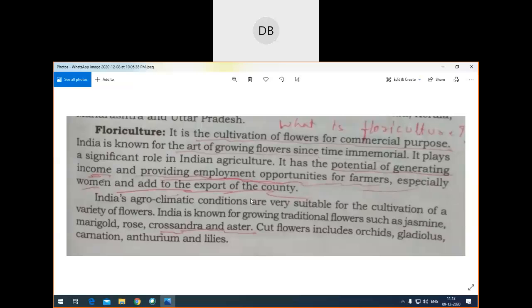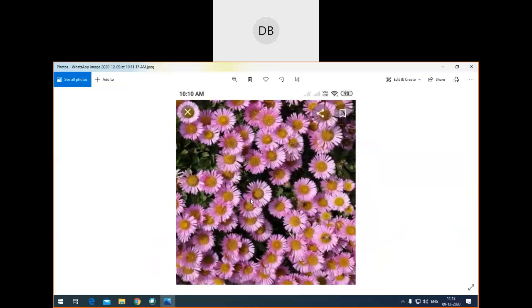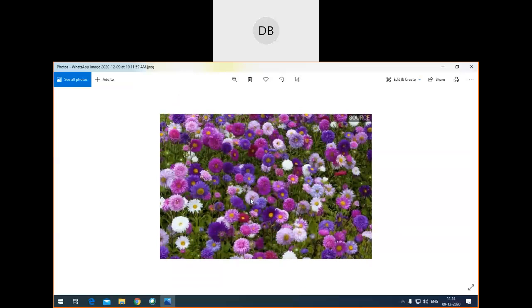So these are some examples of flowers that are grown. Marigold, you know, Akshay, what is marigold? Marigold is a honde. Marigold, jasmine is malligе hoovu, rose you know, Crossandra I have told, Crossandra is abalige hoovu, aster, now I will show you the picture. Yes. This is aster. Next. See, aster. One more. Yes, see here. They are very beautiful, no, children? A kind of shavantige we can call.